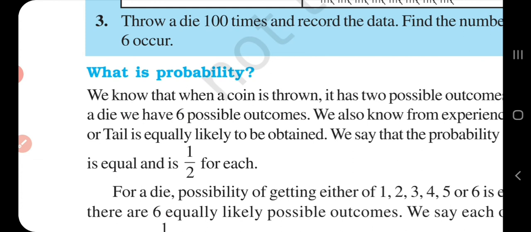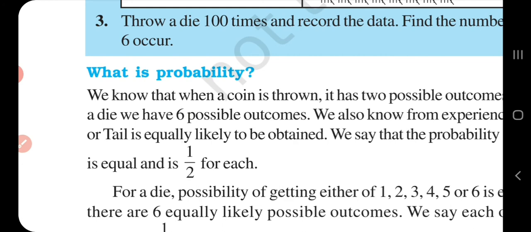Possible outcomes of an experiment: if we toss a coin and let it fall freely on the ground, it will rest on the ground with one of its faces upward. It will show either head or tail. Thus the possible outcomes are head or tail, that is H, T. If I ask you the probability of the event being head, you can say 1 by 2.